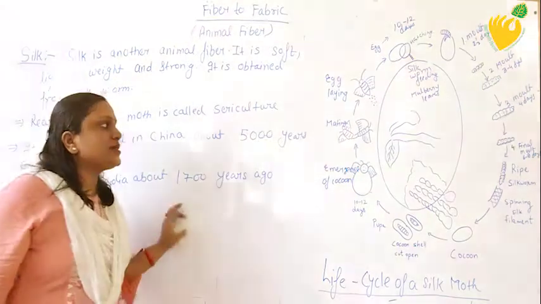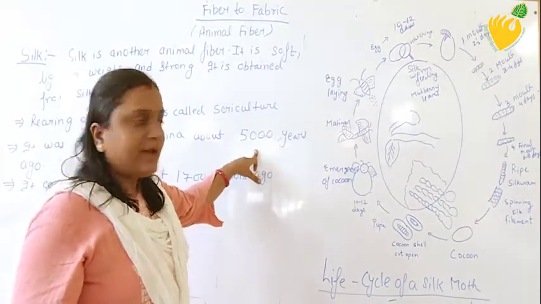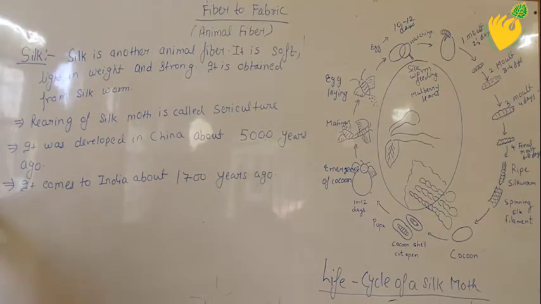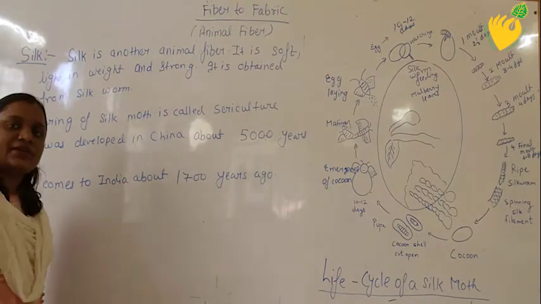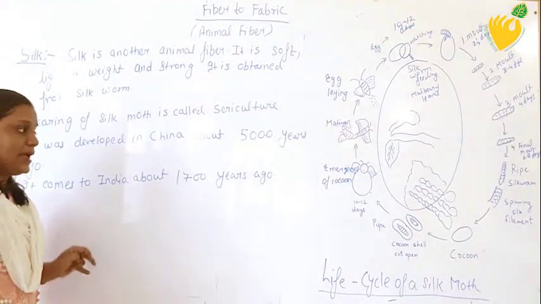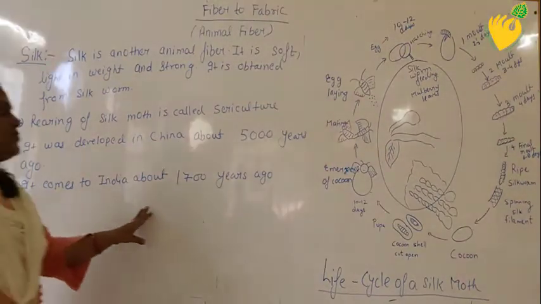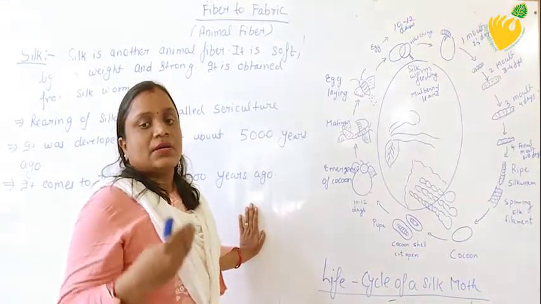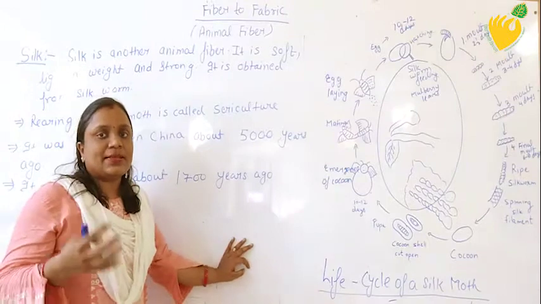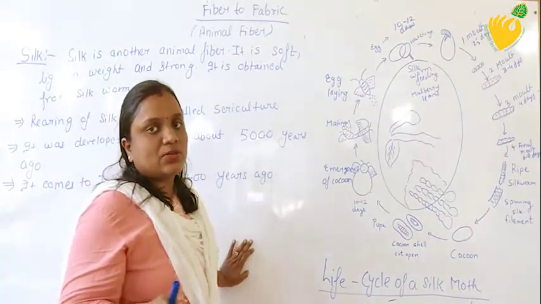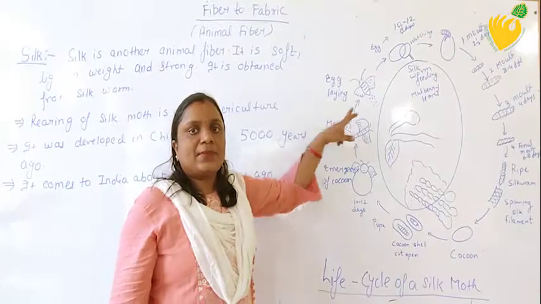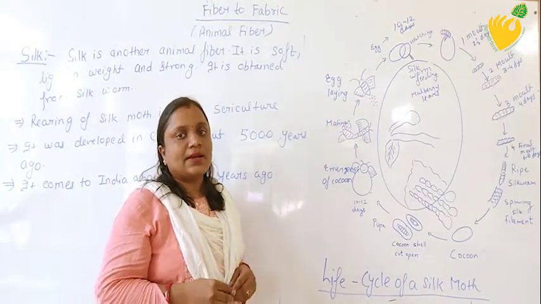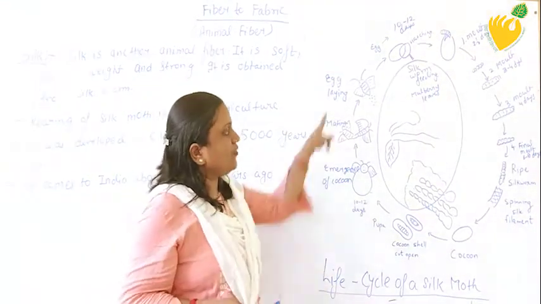Silk was first developed in China about 5,000 years ago. That means China was the first country to develop silk, and in India it came about 1700 years ago. Okay, as I have told you, silk is obtained from the silk moth. So here, with the help of a figure, I am going to tell you how silk is obtained from the silk moth.